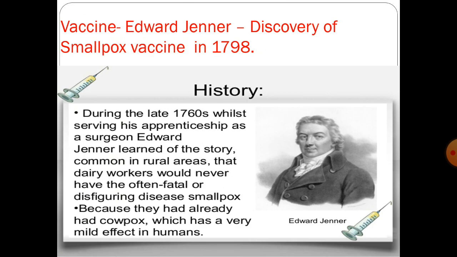Now next is vaccine. So first we will understand the action of vaccine. When a disease carrying microbe enters our body, the body produces antibodies to fight the invader. Invader means the disease causing microbe. The body also remembers how to fight the microbe if it enters again. If dead or weakened microbes are introduced into a healthy body, the body fights and kills the invading bacteria by producing suitable antibodies. The antibodies remain in the body and we are protected from the disease causing microbes forever. This is how a vaccine works.